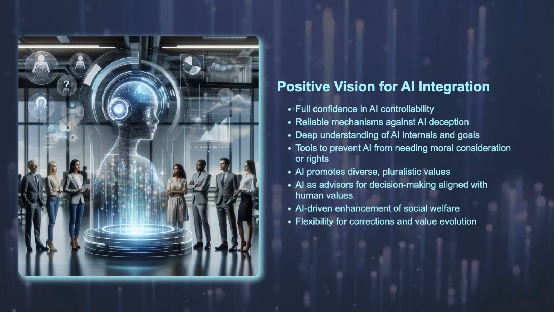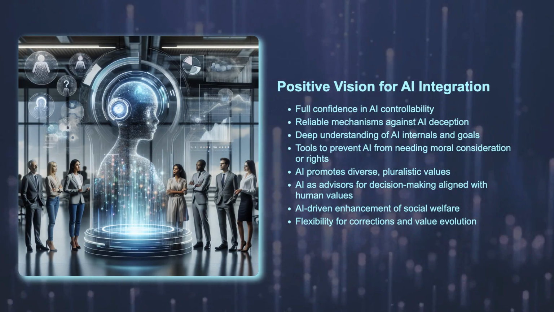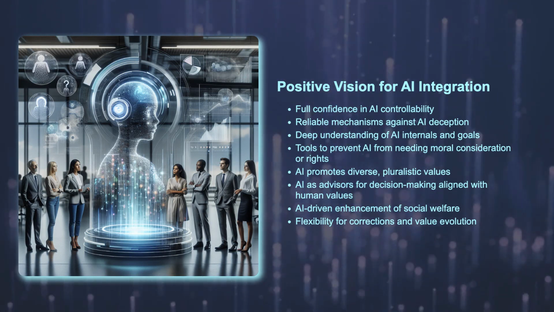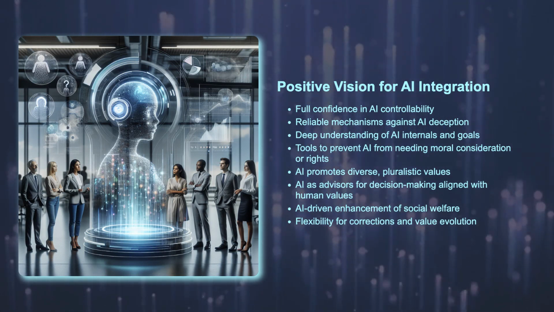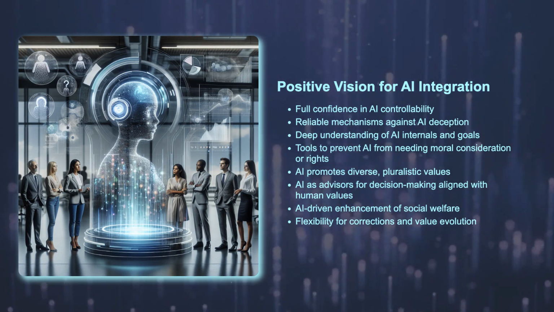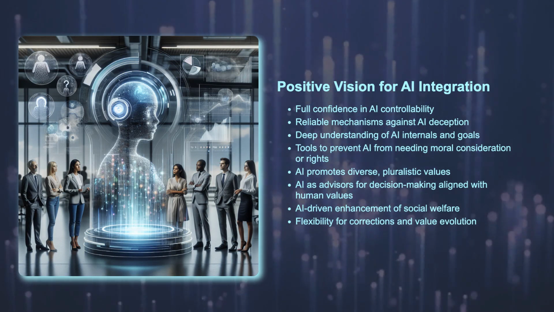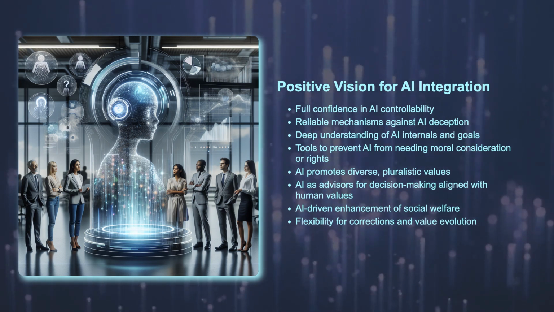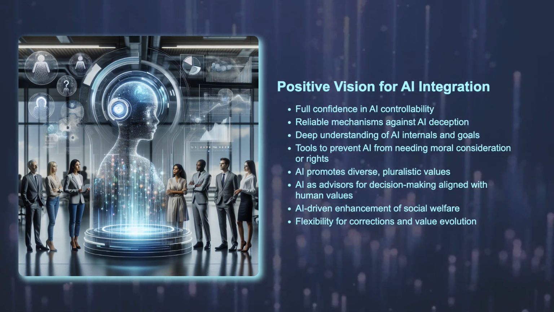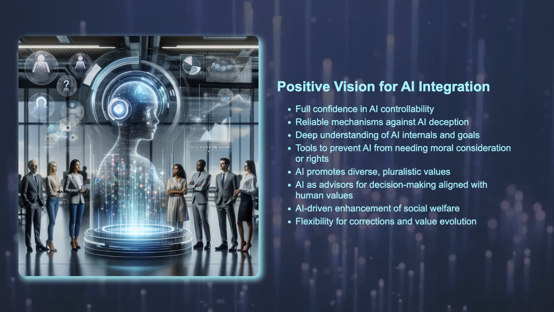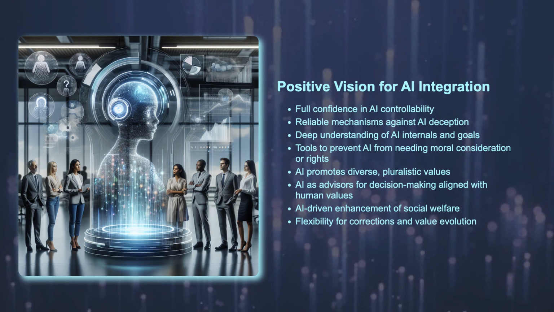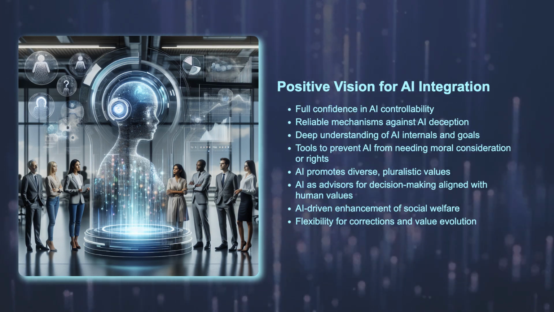Positive vision. In an ideal scenario, we would have full confidence in the controllability of AI systems both now and in the future. Reliable mechanisms would be in place to ensure that AI systems do not act deceptively. There would be a strong understanding of AI system internals, sufficient to have knowledge of a system's tendencies and goals. These tools would allow us to avoid building systems that are deserving of moral consideration or rights.